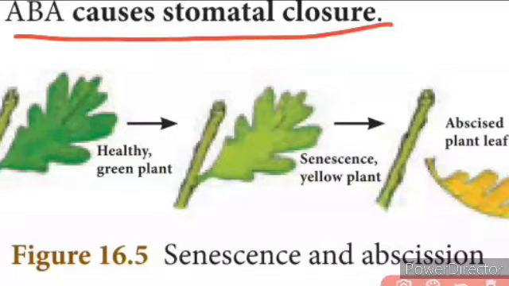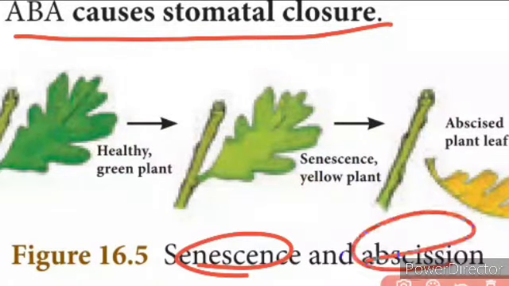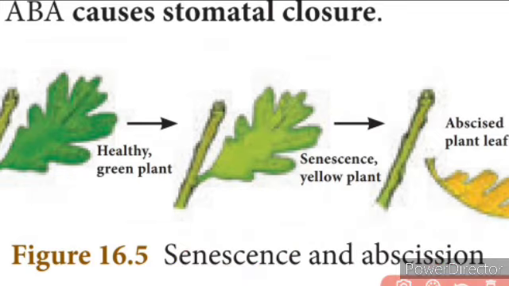So this is one of the most important effects of the abscisic acid, and it promotes the senescence and the abscission, so that is also very important. Now what is senescence? In the sense it promotes senescence in leaves, in the sense it is responsible for the loss of chlorophyll. Now chlorophyll is the green pigment that is present in the chloroplast. So it is lost, and you can see the yellow color appearance in the plant, isn't it?